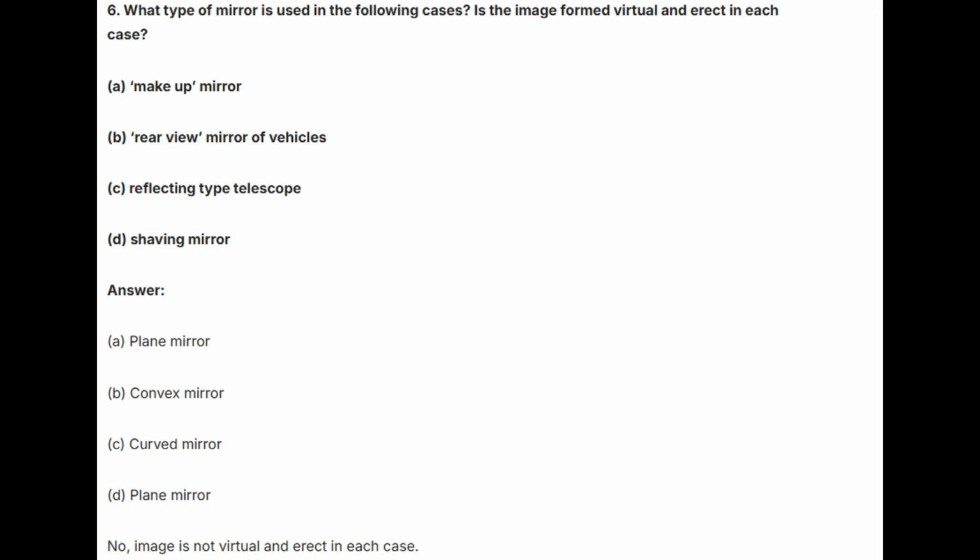Sixth, what type of mirror is used in the following cases? Is the image formed virtual and erect in each case? A. Makeup mirror. B. Rear view mirror of vehicles. C. Reflecting type telescope. D. Shaving mirror. Answer: A. Plane mirror. B. Convex mirror. C. Concave mirror. D. Plane mirror. No, the image is not virtual and erect in each case.